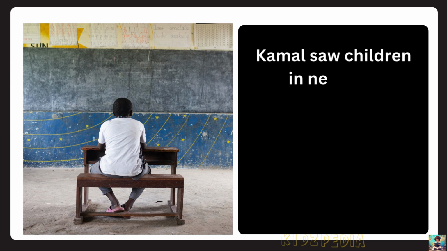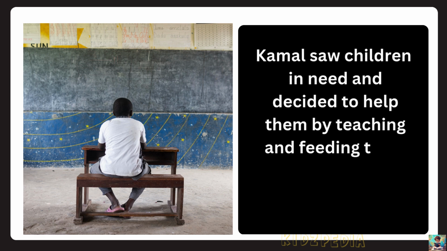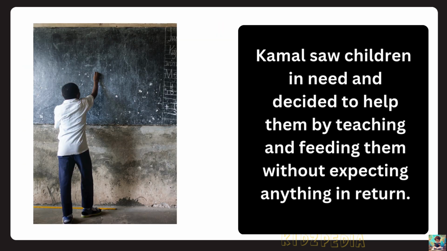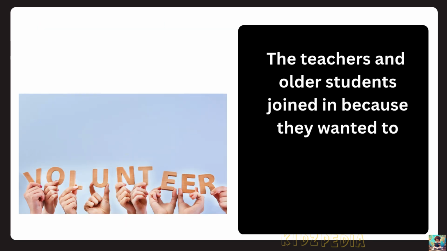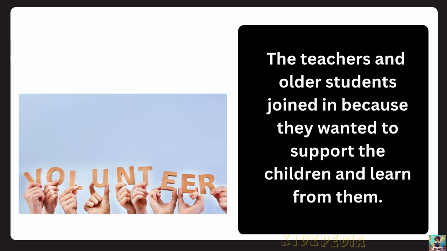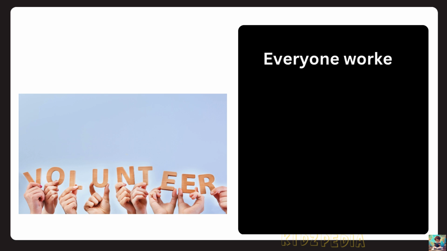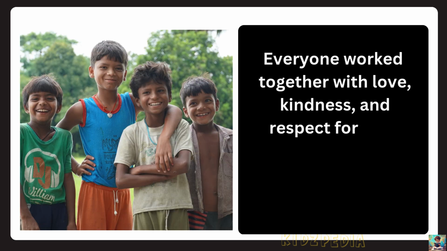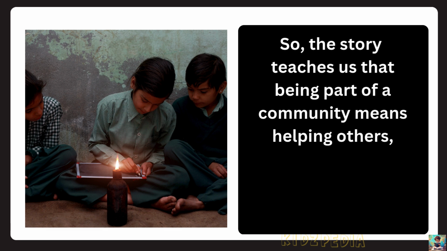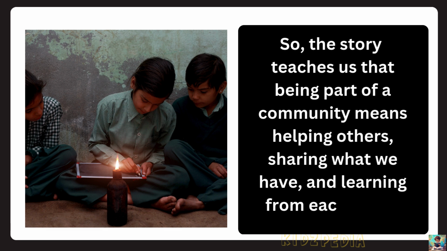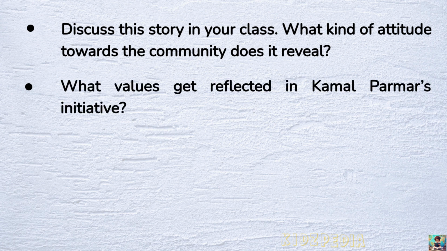Kamal saw children in need and decided to help them by teaching and feeding them without expecting anything in return. The teachers and older students joined in because they wanted to support the children and learn from them. Everyone worked together with love, kindness, and respect for each other. So, the story teaches us that being part of a community means helping others, sharing what we have, and learning from each other. What values get reflected in Kamal Parmar's initiative?